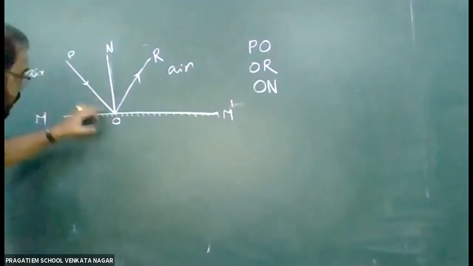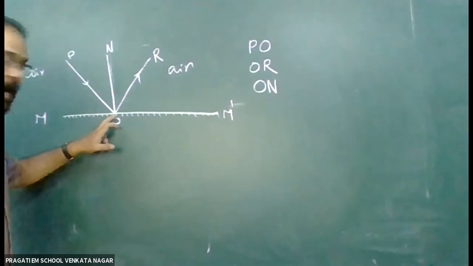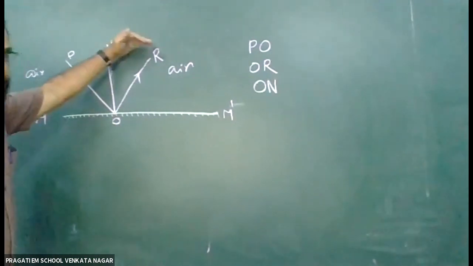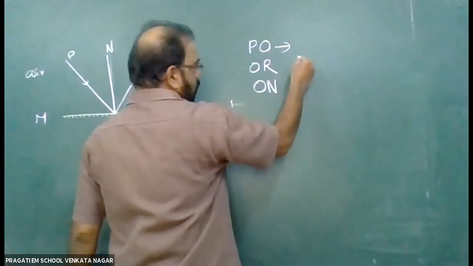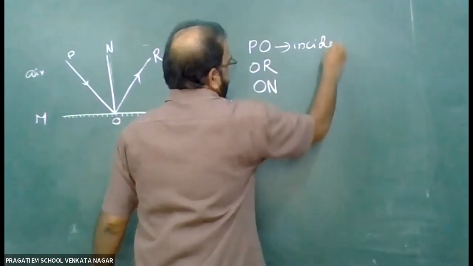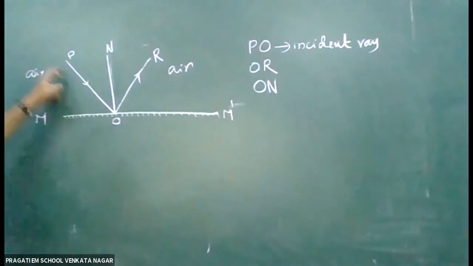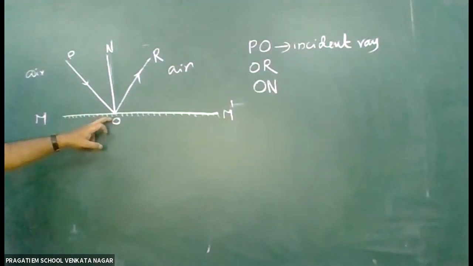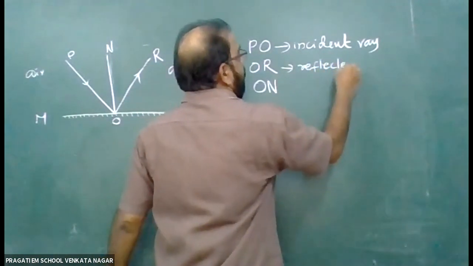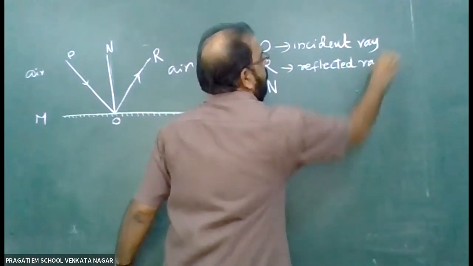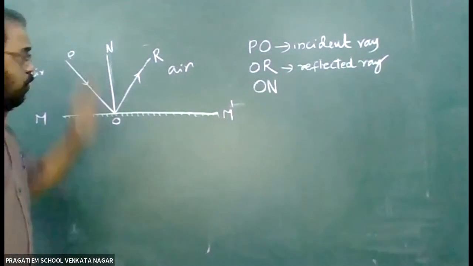So what is PO? Once more, one light ray is incident on this mirror at this point O and it is reflected back. Here OP or PO is called the incident ray and OR is called the reflected ray.